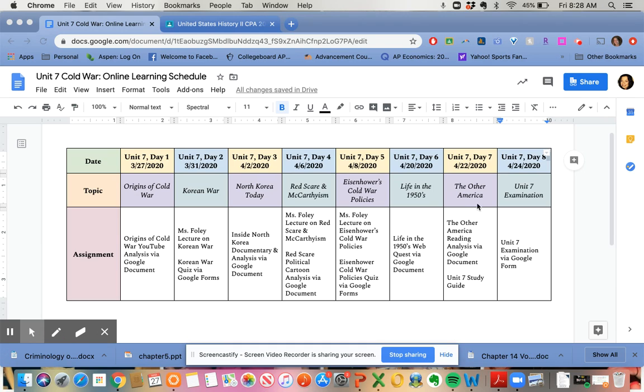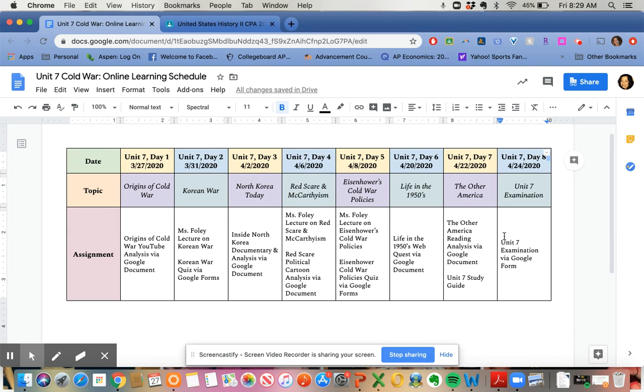And then we're going to be learning about the other America. There's a reading analysis and then a Google document. And then you'll also be doing a study guide on the 22nd. And then you're going to be taking your exam on the 24th. So whether we're in school or not in school, it's totally open note. So if you have your study guide and all of these materials, the Unit 7 exam is through Google Forms. Okay, so that is our schedule.